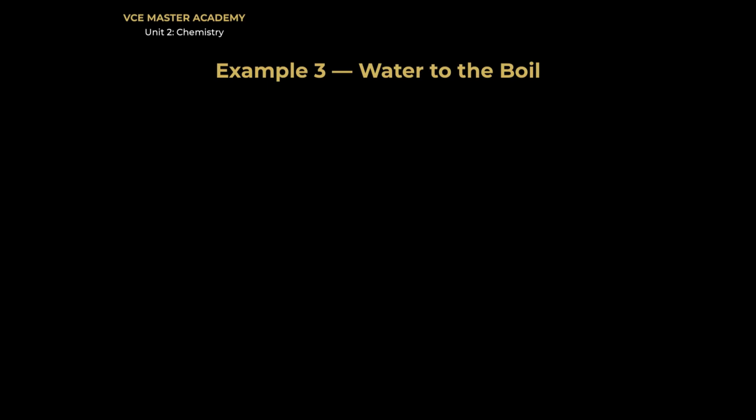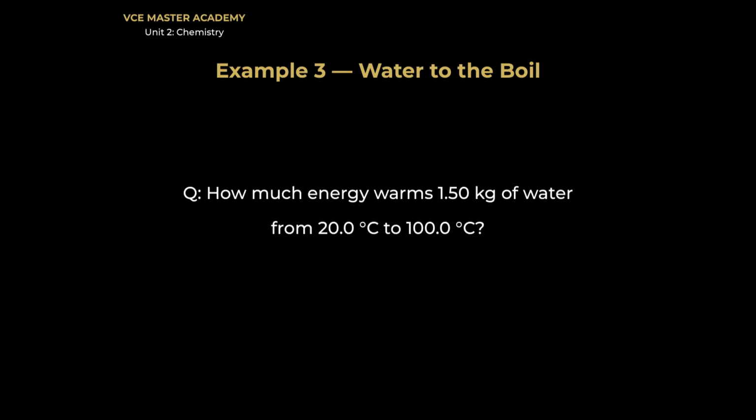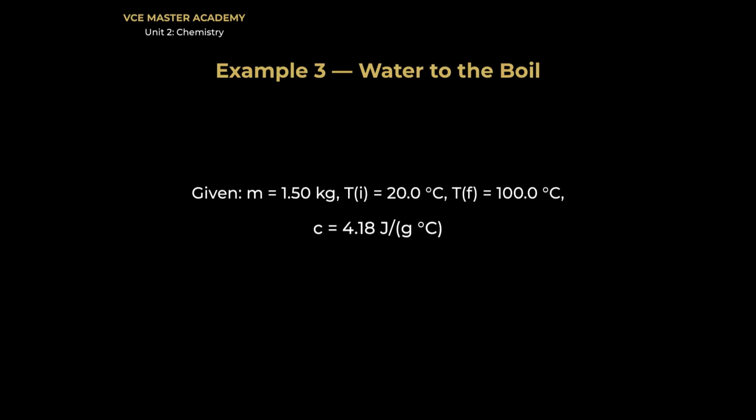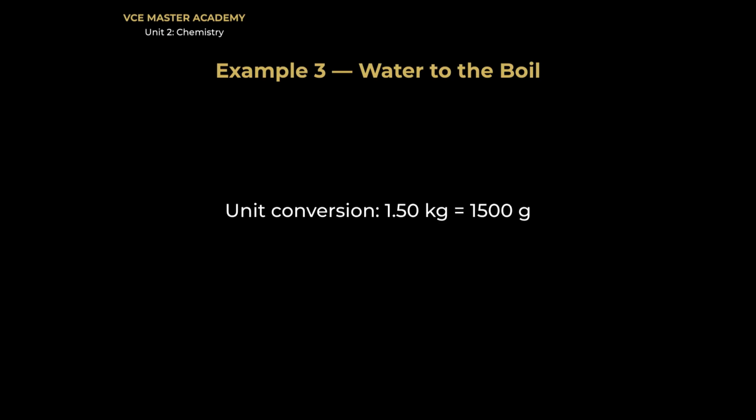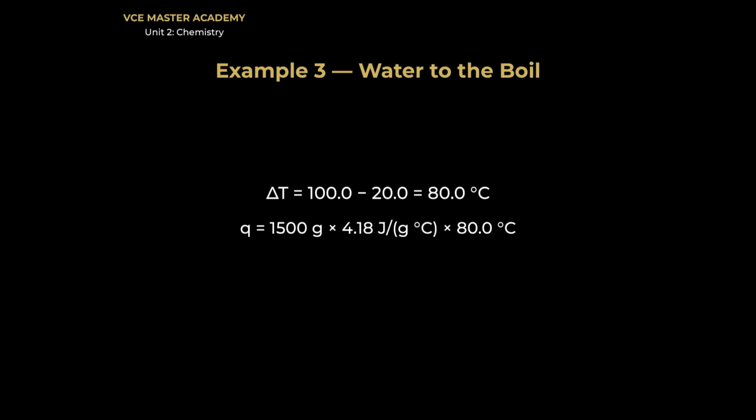Example 3. A classic. Taking water all the way to boiling point. How much energy does it take to warm 1.5 kilograms of water from 20 degrees to 100 degrees? Given: mass in kilograms, start and finish temperatures, and C. Find Q. Formula. Same friend as always. Spot the trap. Mass is in kilograms. The formula wants grams. 1.50 kilograms is 1500 grams. Delta T. Final minus initial. 100 minus 20. 80 degrees. Substitute with every unit.